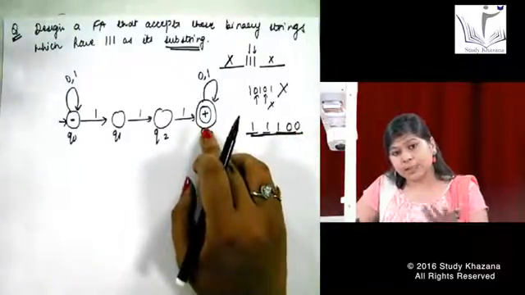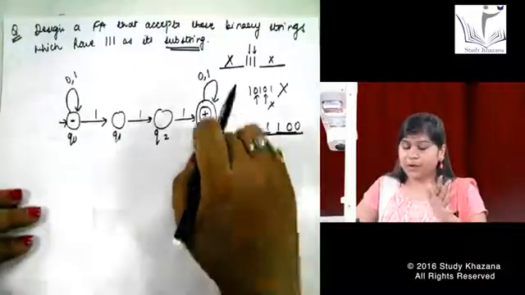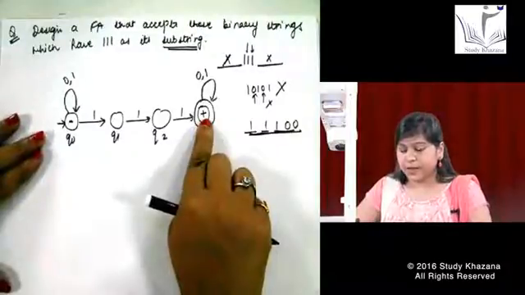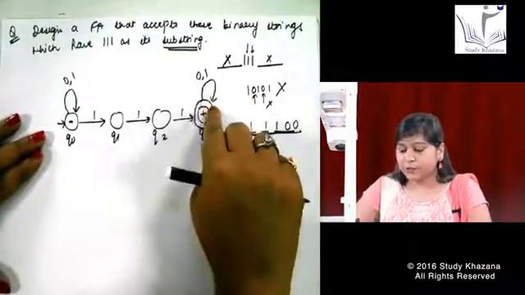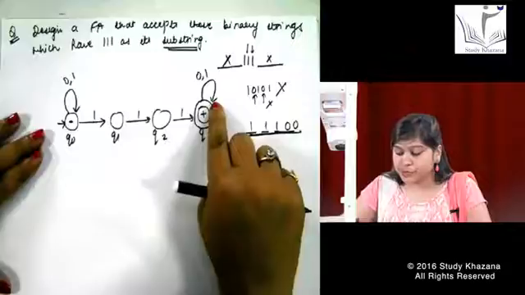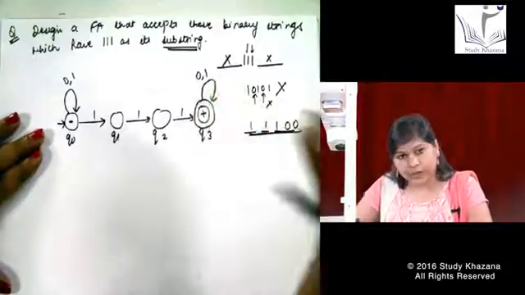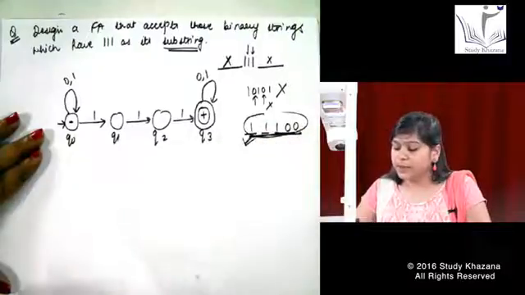How will I accept 2 zeros in my last state where I have reached my final state? For the sake of acceptance, I have a loop over here on 0 and 1. So a 0 comes from this state to this state only, again another 0 comes from this state to this state only. So everything is getting accepted over here.